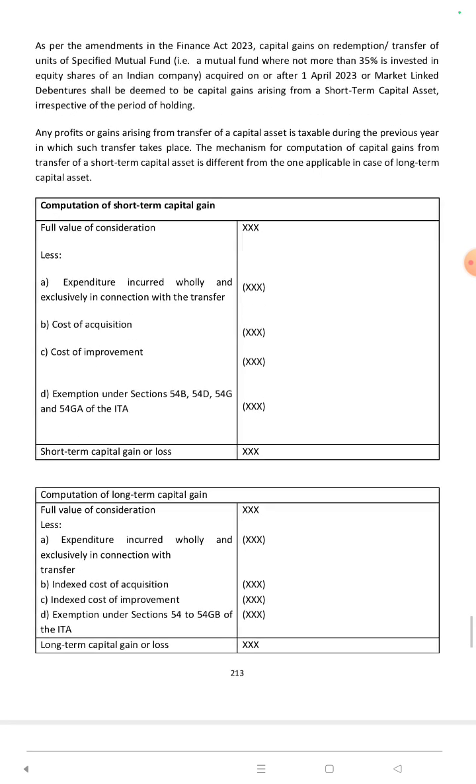As per the amendments in the Finance Act 2023, capital gains on redemption or transfer of units of a specified mutual fund, that is, a mutual fund where not more than 35% is invested in equity shares of Indian companies, acquired on or after 1st April 2023, are treated as market linked.